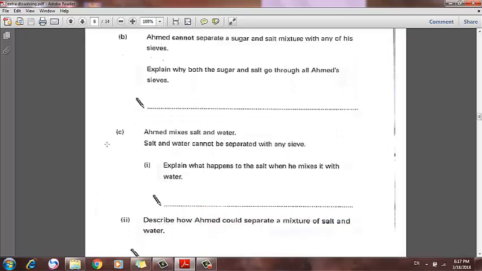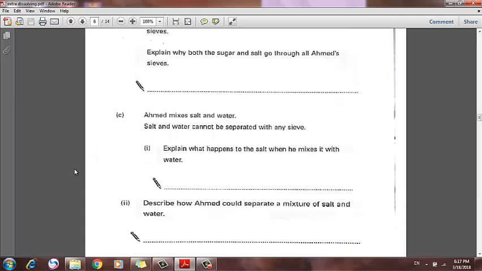Ahmed mixed salt and water. Salt and water cannot be separated with any sieve. Explain what happened to the salt when he mixed it with water. What happened to the salt when Ahmed mixed it with water? It just dissolved as salt is soluble in water.